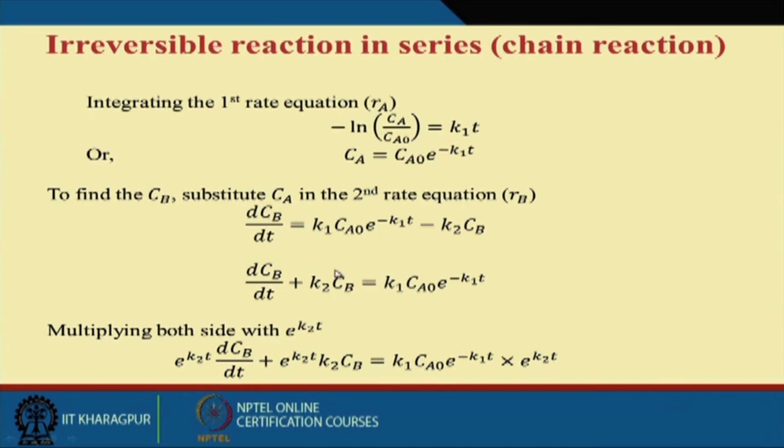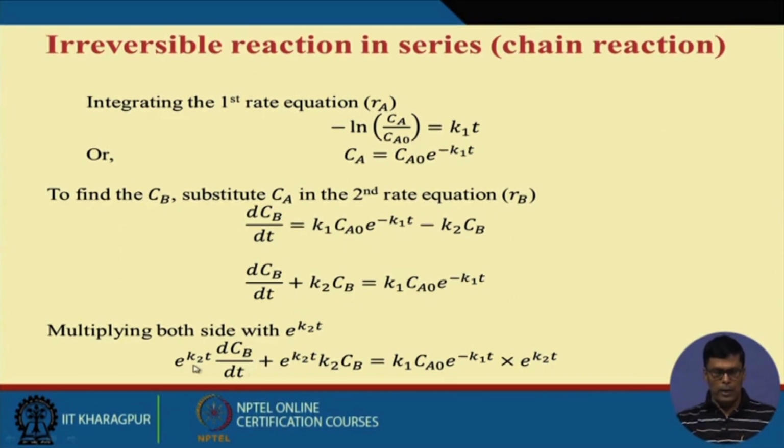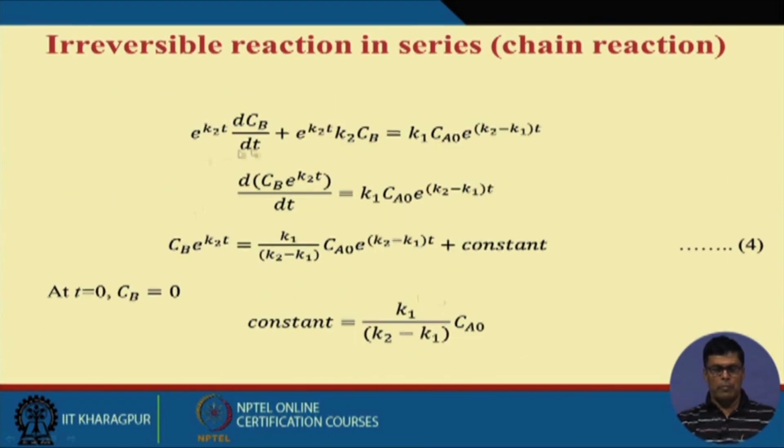Now I can change over this side, and then multiply both sides by e to the power K2T, and finally we get this.